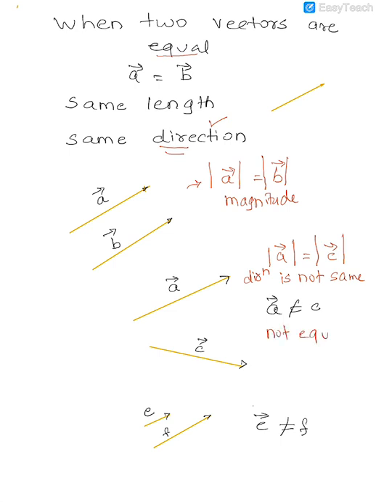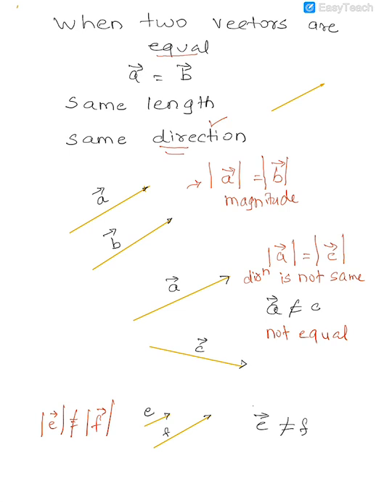Now suppose the direction is the same. In this case, if you consider vectors E and F, you'll find that the direction is the same, the angle is the same, but the magnitude is not the same. If you look at the magnitude of vector E and vector F, you'll find that one is smaller than the other. E is smaller and F is larger. So such vectors whose magnitude is not the same but direction is the same are also not equal.